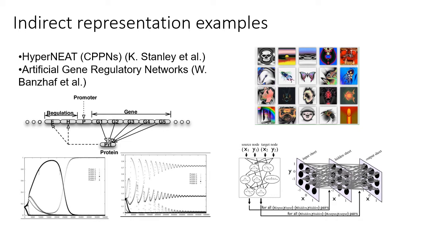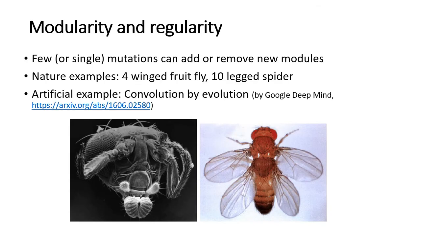This other network is called the pattern-producing network, and it is well suited to generate repeating patterns with variation. We looked at a few examples of indirect encodings, but why should we use such techniques? One property of indirect encodings is that they can reuse parameters multiple times, which allows the creation of modular and regular designs. Nature's encoding is incredibly modular.